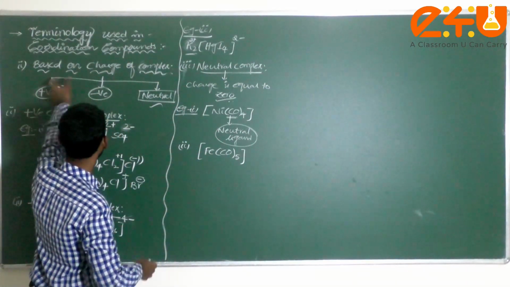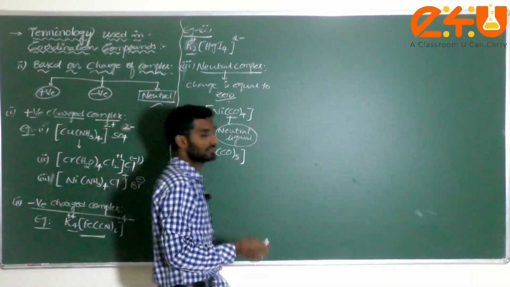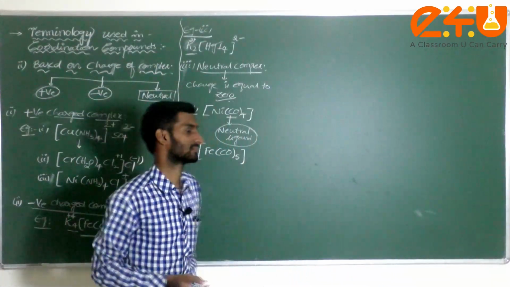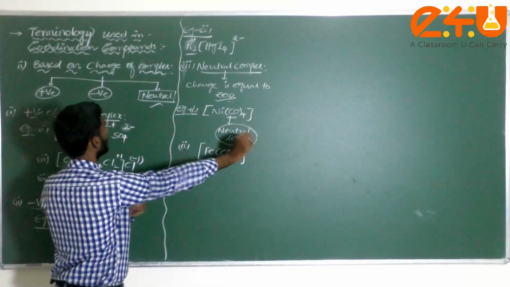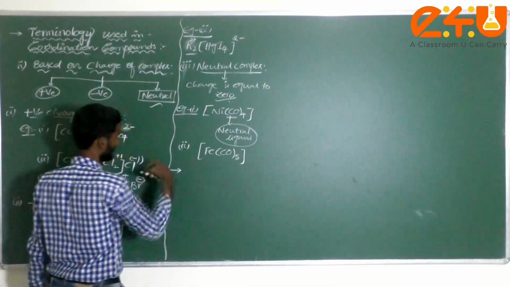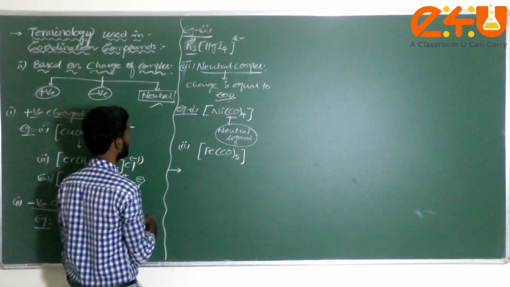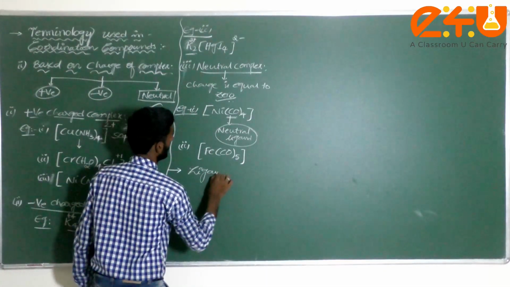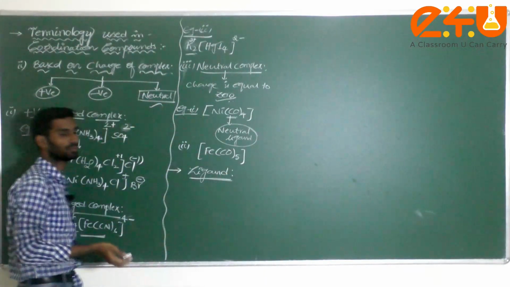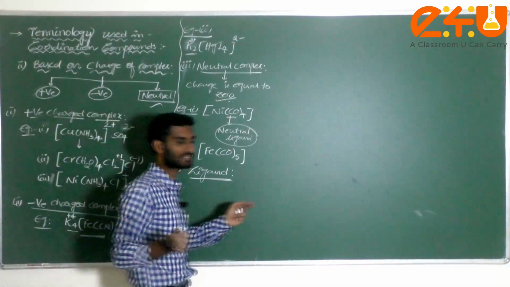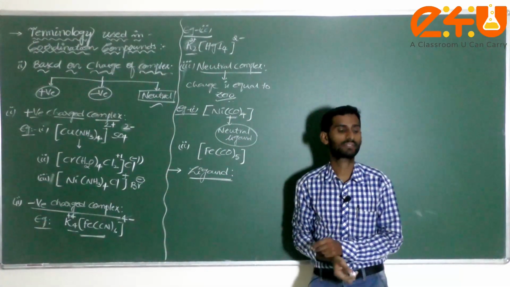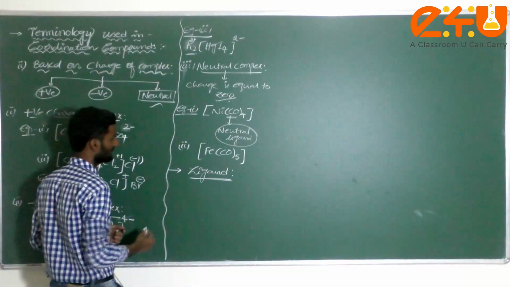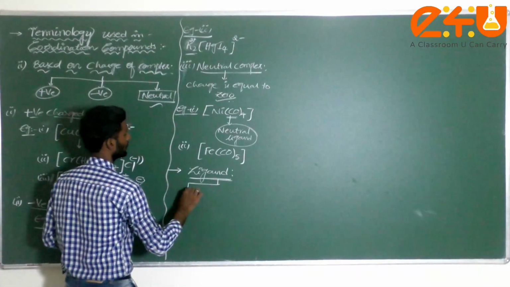This is what comes under classification based on the charge of the complex. Next, what are you going to do here? Next concept: with respect to ligand. Already we know which one has the donor atoms, which directly donates to the central metal atom; it is called a ligand. Generally this ligand classification is mainly with respect to 2 types.